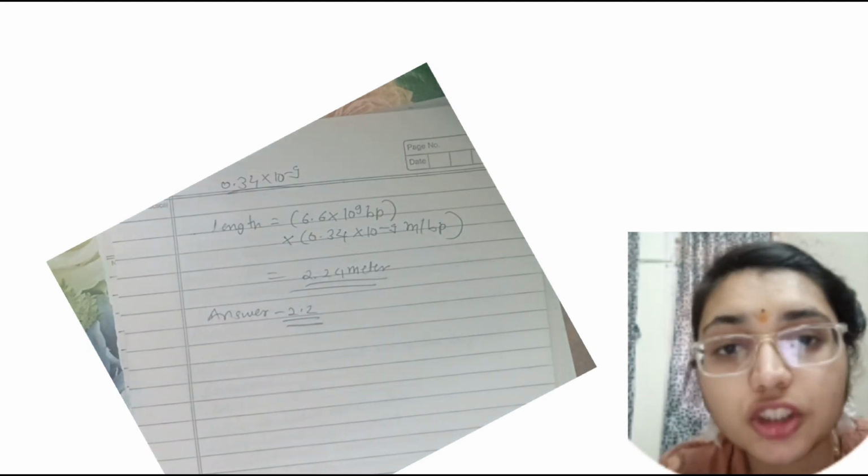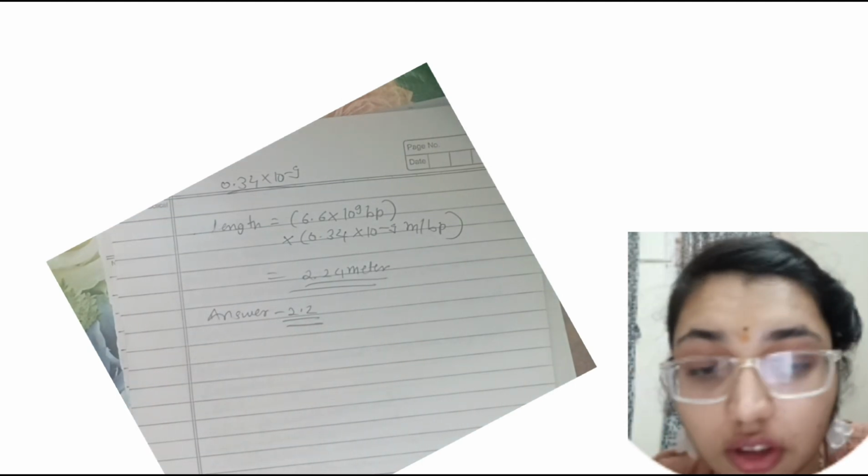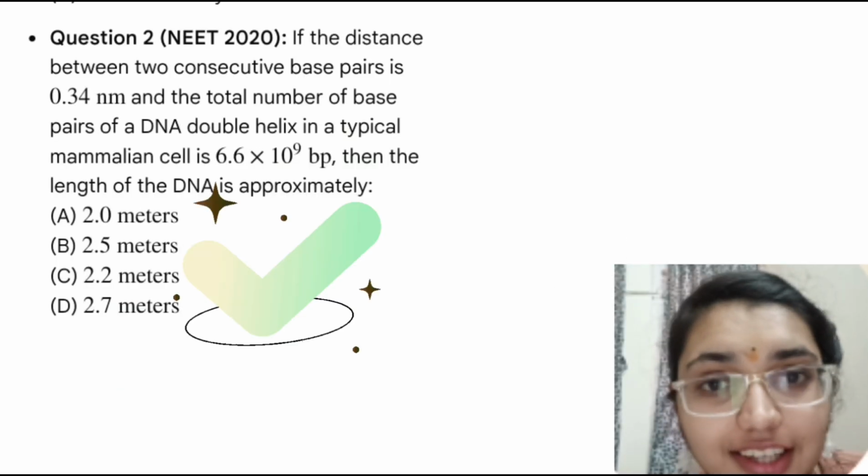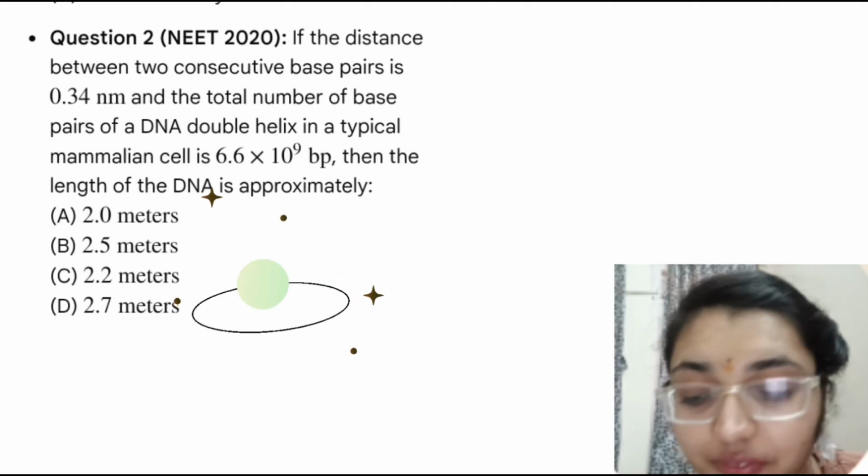So let's see which option shows 2.2 meter. That is option C here. So C option is correct here and we get the answer 2.2 meter.